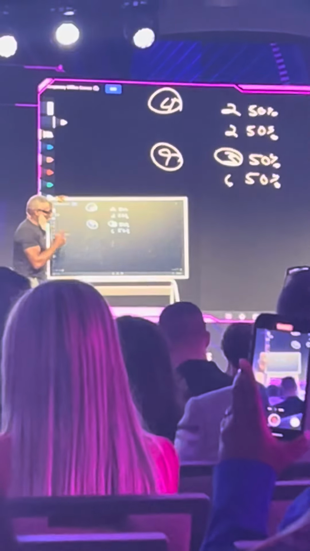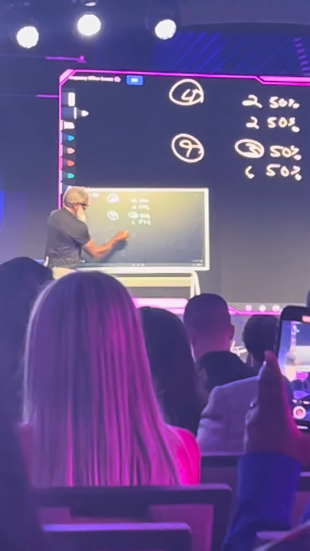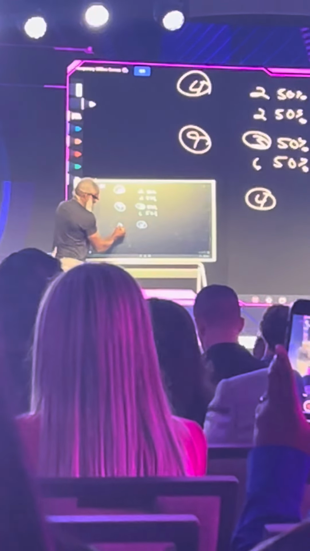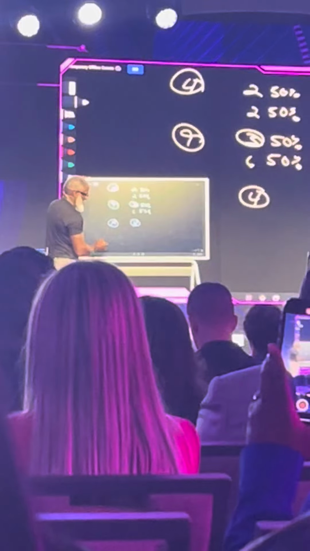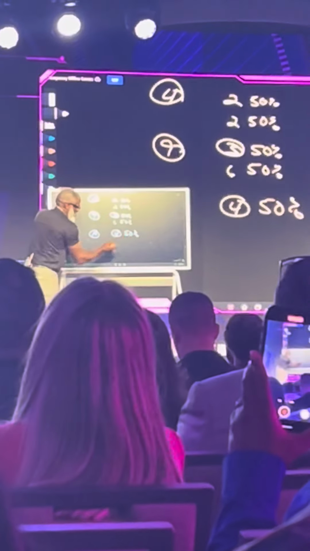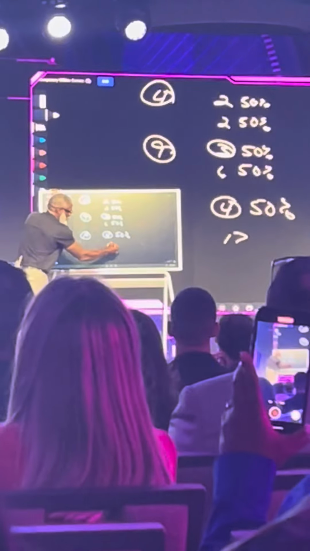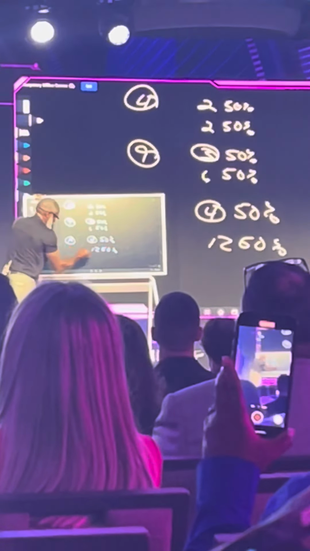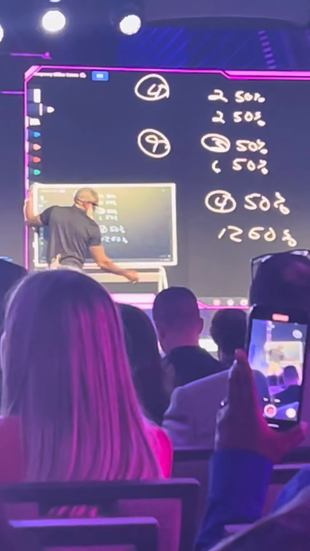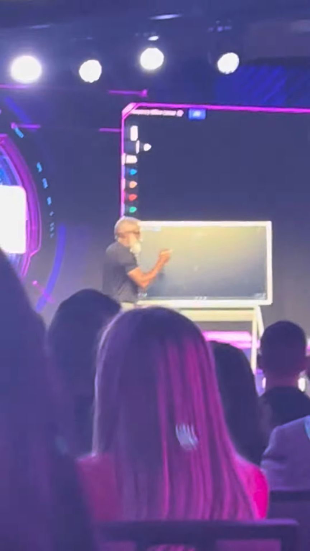Okay. So what if we go from 3 to 4? Well, that's 16. If I got 16 salespeople, 50% of the commissions are going to be earned by 4 salespeople, and the other 12 people have to split the other 50% of commissions. Okay? Now, let's talk about businesses, and let's get some bigger numbers here.